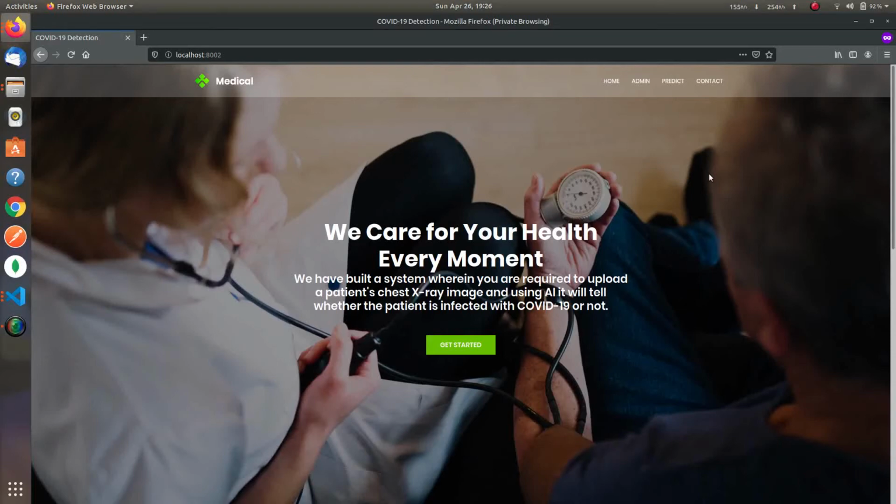Hello guys, we are from Team SAM and we have made a utility system which tells whether the patient is infected with coronavirus or not using deep learning.